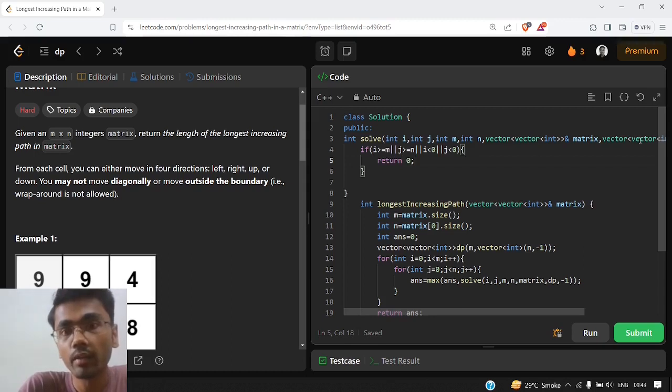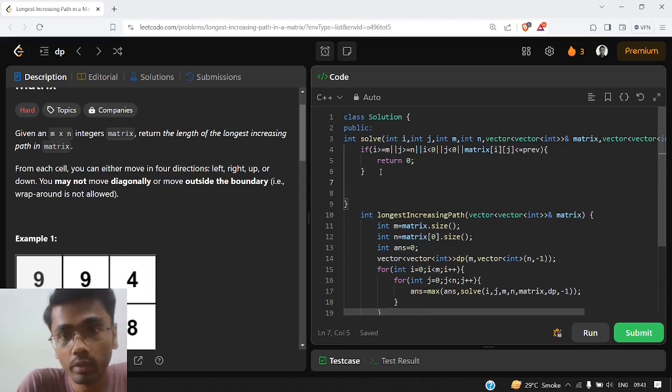Also there is another base case, that if a path is not in increasing format, that is if our current value, that is matrix of i comma j, is decreasing or equal to the previous value, so that means it is not in increasing format. So again we need to return 0, because this will not contribute in our path. So this was the base case.